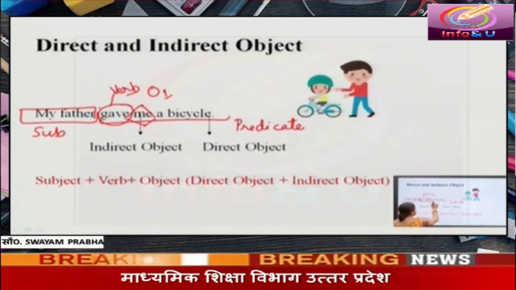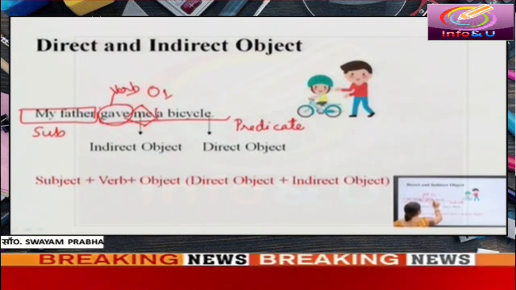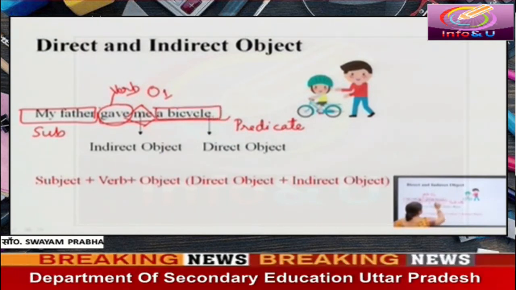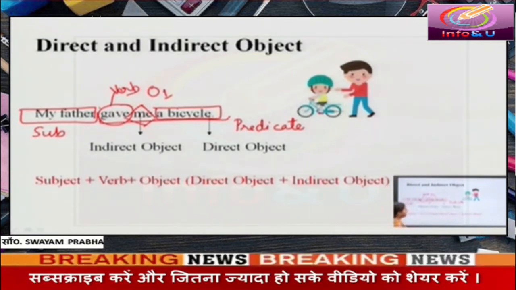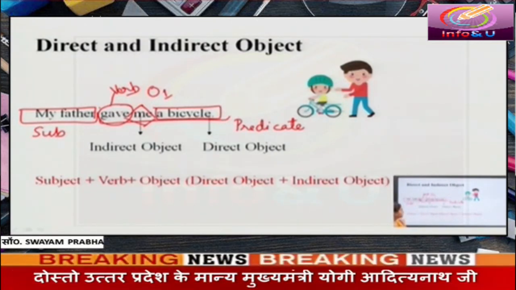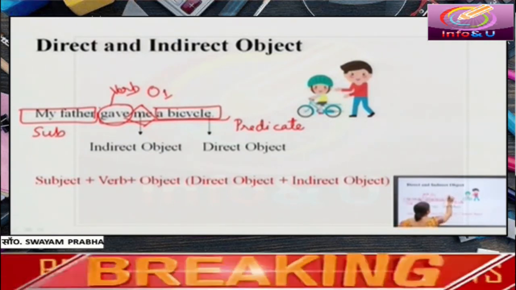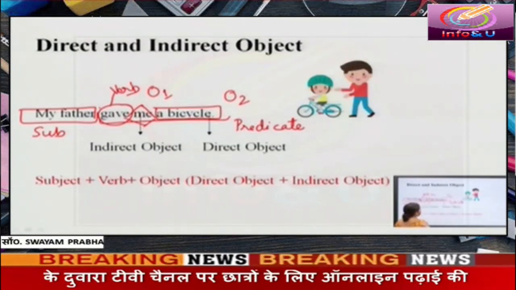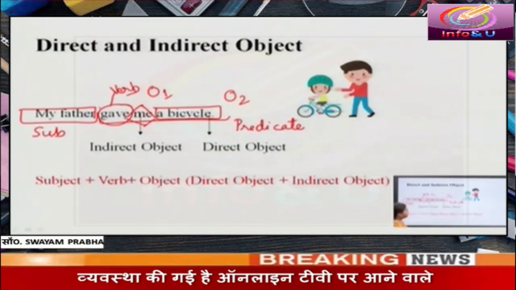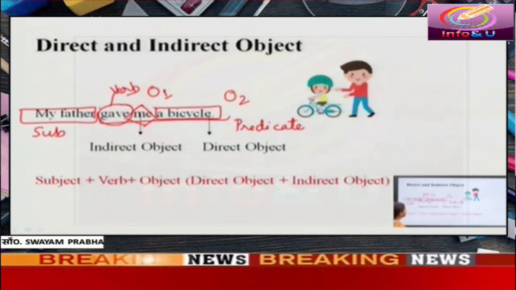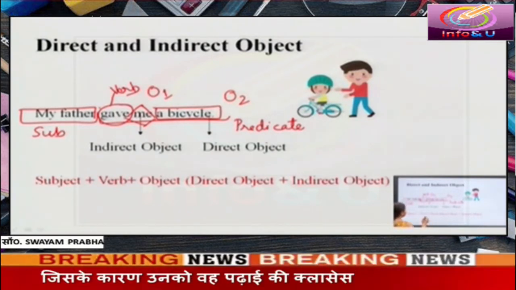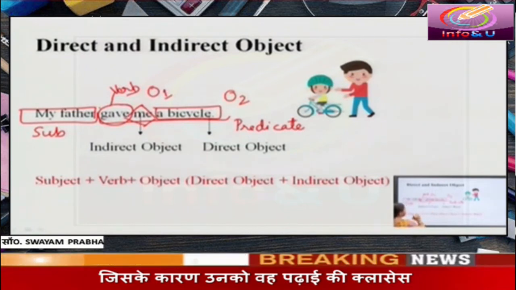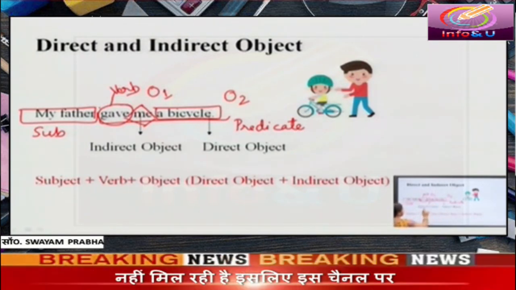What is a bicycle? Here, a bicycle is the direct object in this sentence. We can call it object 2. In this sentence, we have two objects in the predicate. One is direct object and another is indirect object.